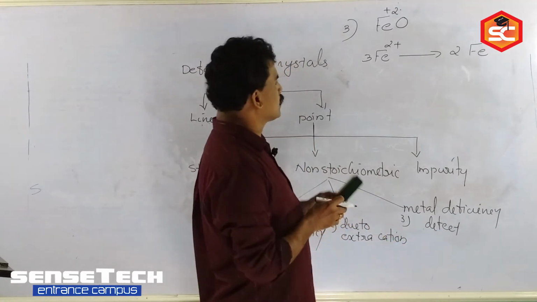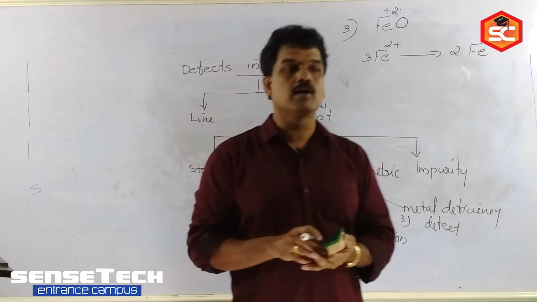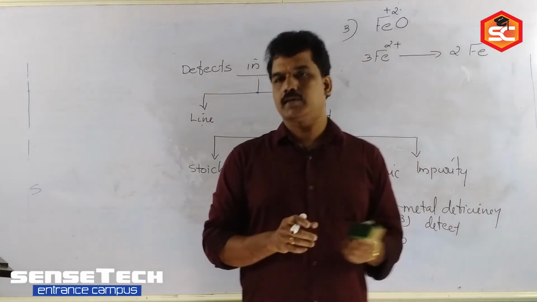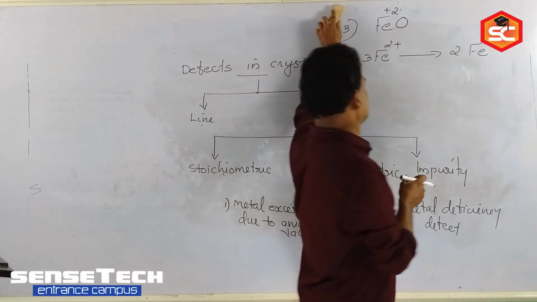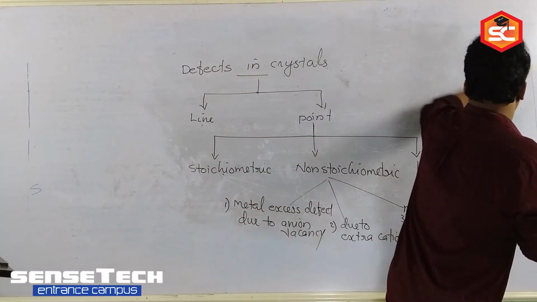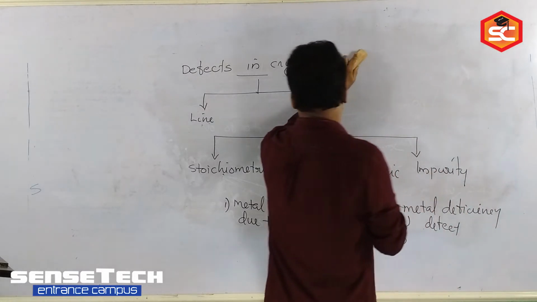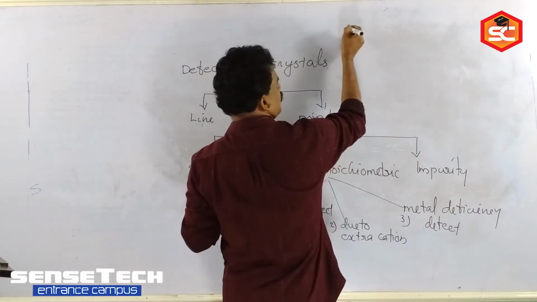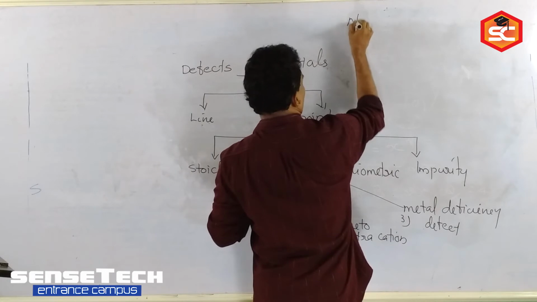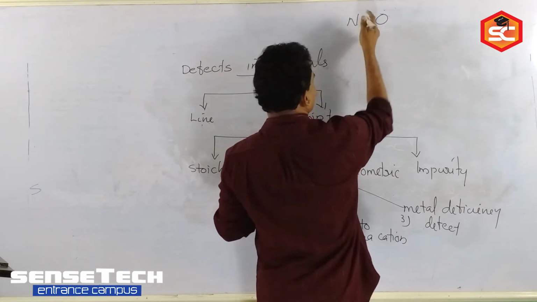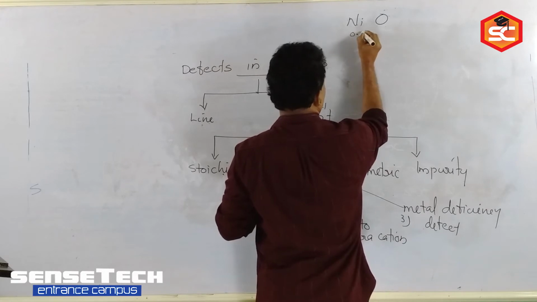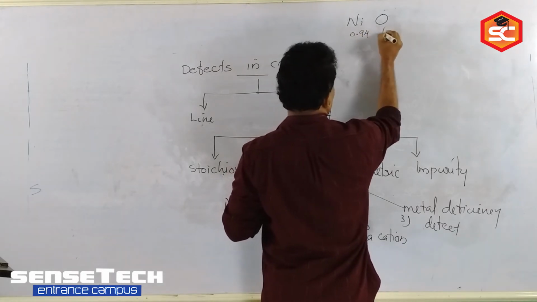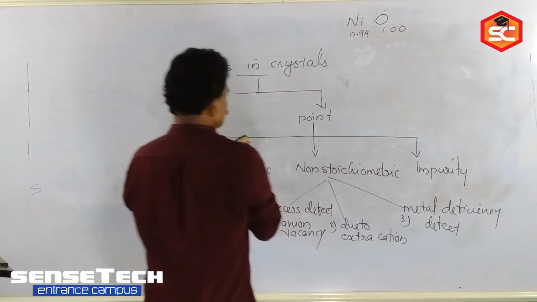Metal deficiency defect is normally observed in what type of compound? Transition metal compounds. Why? Because they show variable oxidation states. Now, based on this metal deficiency defect, you will also get some numericals. Suppose iron oxide or nickel oxide, NiO, and the composition given is Ni0.94O1.